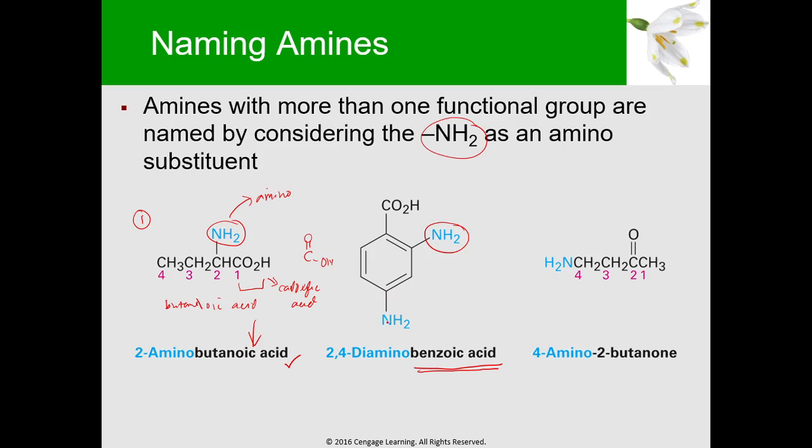Now, we consider the NH2s here as substituents, which are amino. Because you have two NH2 groups, we will call it diamino. Now, where is the location of your two amino substituents? So, you decide.